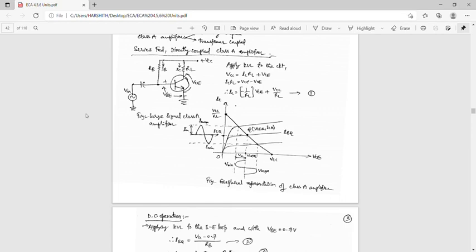However, the efficiency of Class A operation is very small. This is the waveform representing Class A operation. This is the load line, and this is the center Q point. In a Class A amplifier, the Q point is the center.